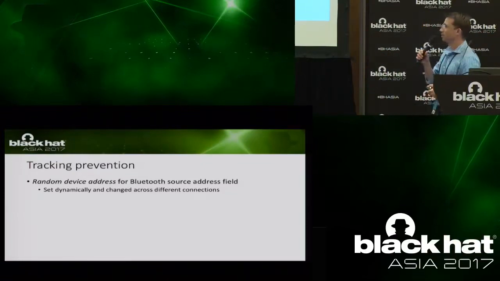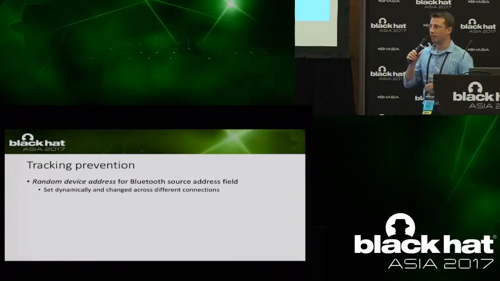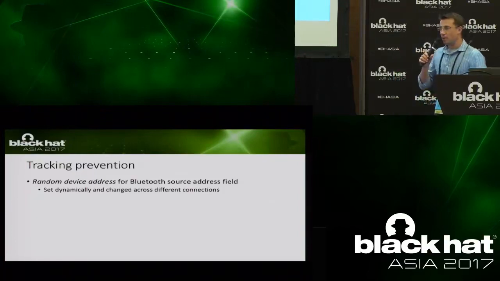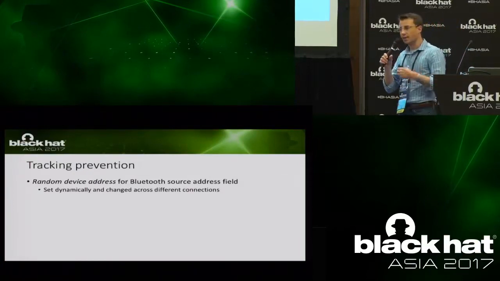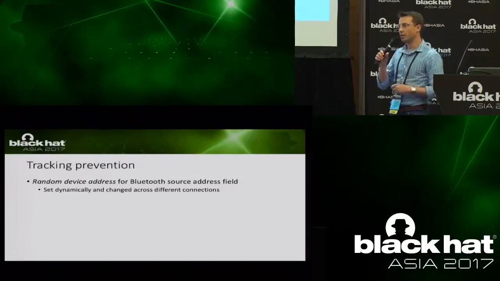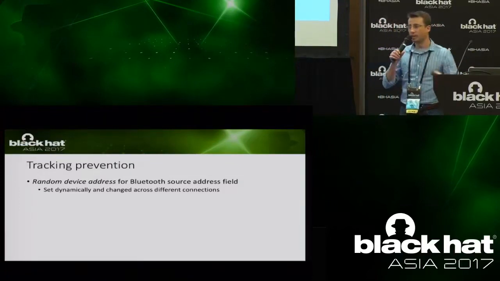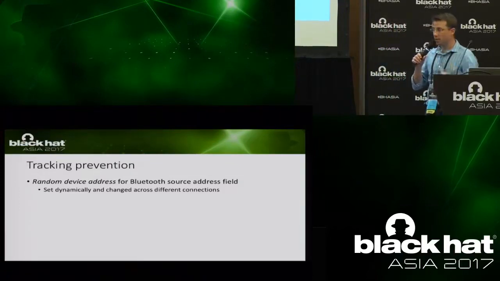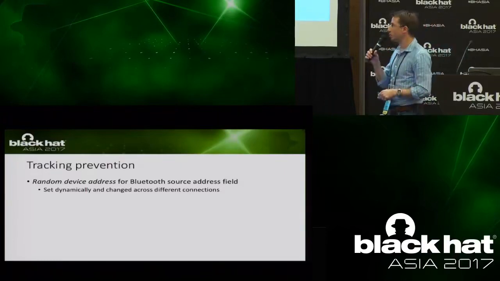But what happens if you can infer it from a lower layer, basically the MAC layer of Bluetooth LE? If you're using the public device address that's constant, you'll be able to track the user. And exactly for this reason, Bluetooth LE has what's called the random device address, which can be set differently for every interaction, for every packet you transmit over Bluetooth LE. So that's very important to use in order to prevent tracking of users.